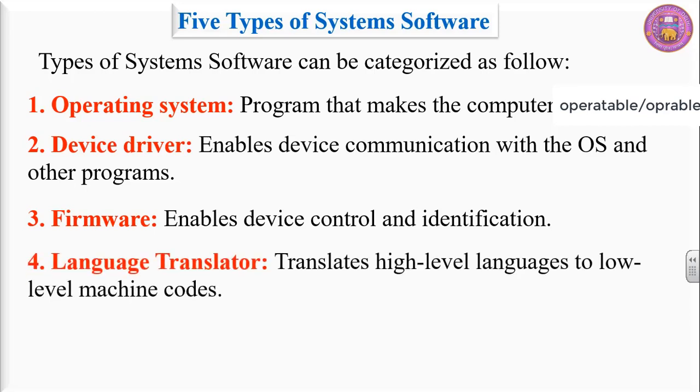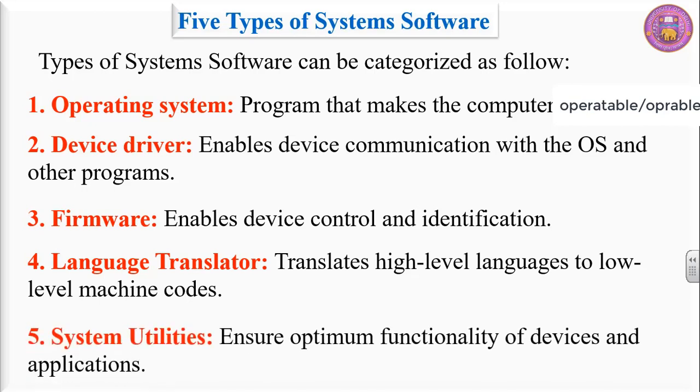The fourth is language translator. It translates high-level language to low-level machine codes. And the fifth and the last one is system utilities. It ensures optimum functionality of devices and applications.